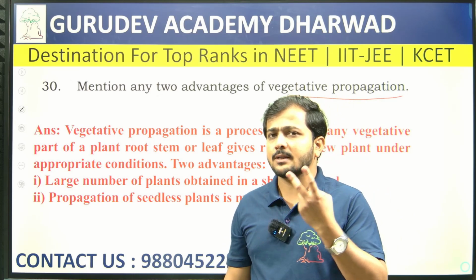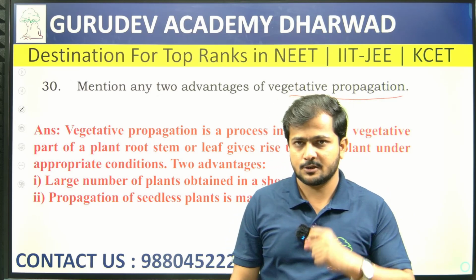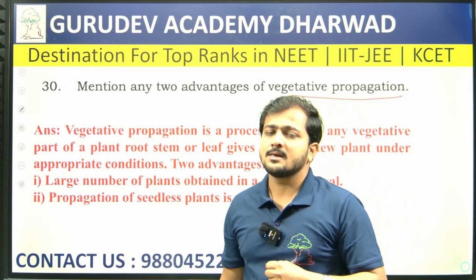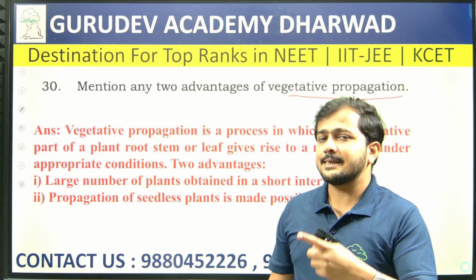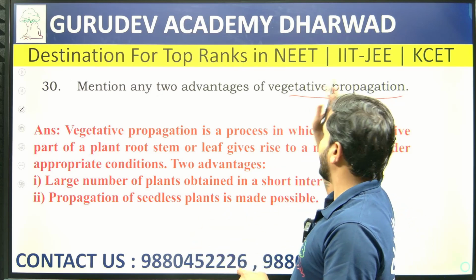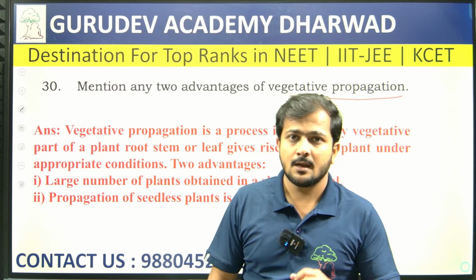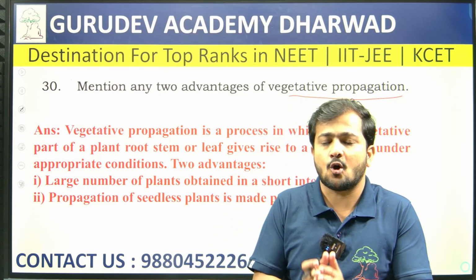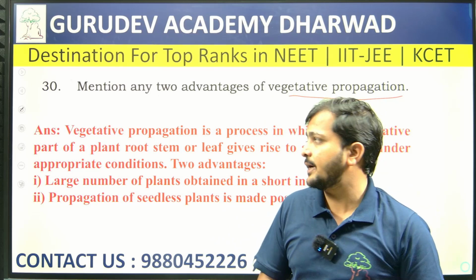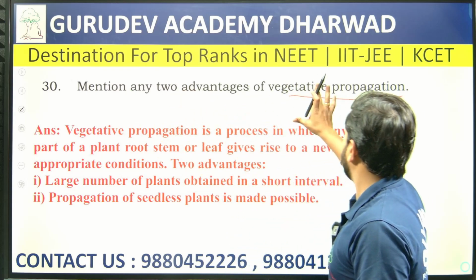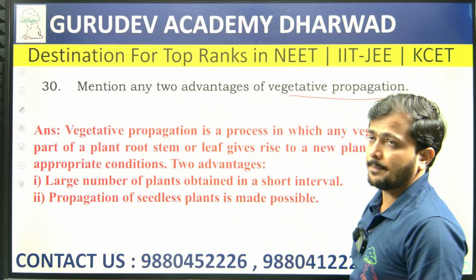We know there are two types of reproduction, asexual and sexual. The vegetative mode of reproduction is what we call vegetative propagation: a part of the plant or organism develops into a new individual.